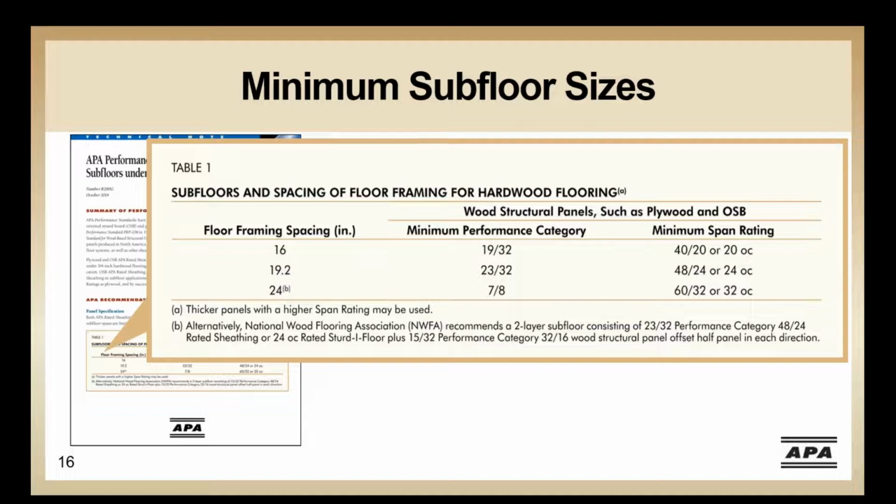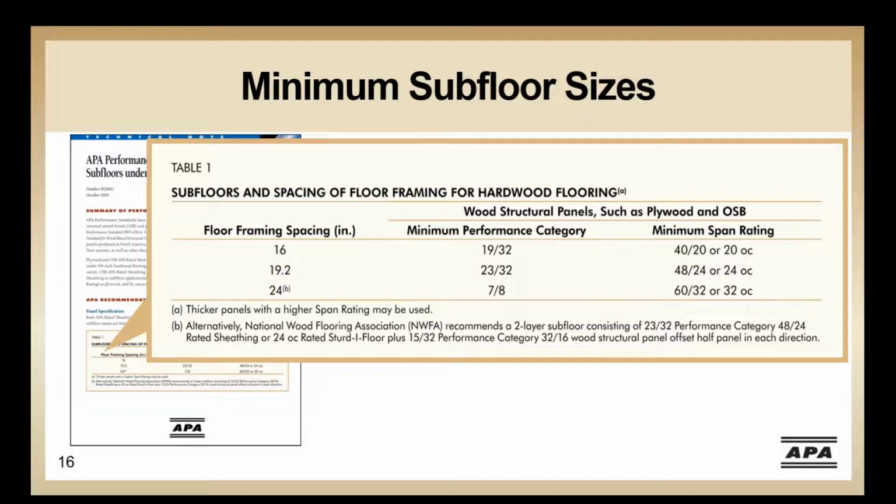I'll also note that in the absence of specific direction from vinyl flooring manufacturers, this can be a good basis for selecting a subfloor for those products as well. You'll note from this table that the recommended span rating of the panel exceeds the floor framing spacing. Note the recommendation of a 20-inch rated panel for a 16-inch joist spacing and a 24-inch rated panel for a 19.2-inch joist spacing. In other words, the span rating of the floor panel is a higher rating than the floor framing spacing. This results in a stiffer floor.